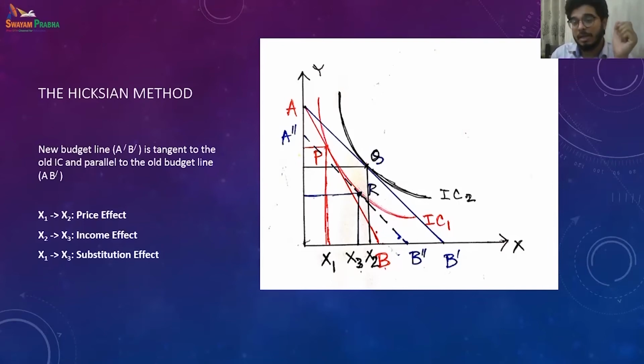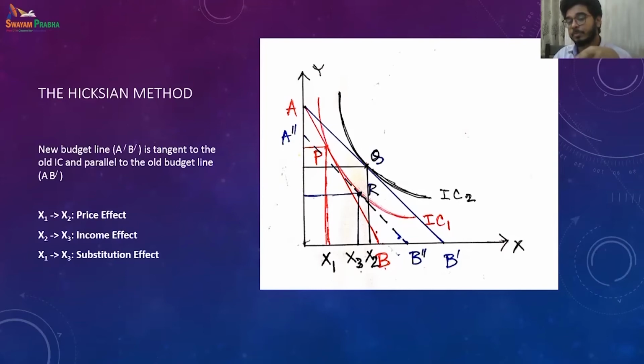Hence if you take the difference between x1 x2 and x1 x3, that is the price effect minus the substitution effect, we get x3 x2, which is the income effect, where the real income is changing. Sorry, the real income is being kept constant while we try to gain the same satisfaction from where we started and where we ended.